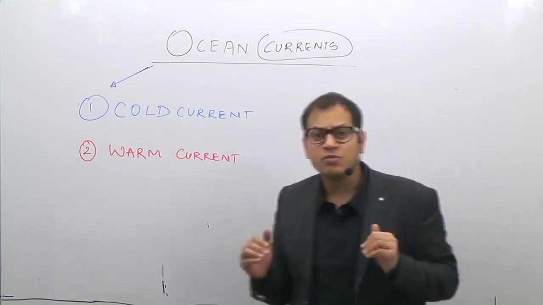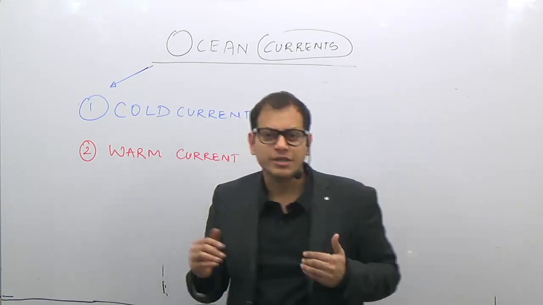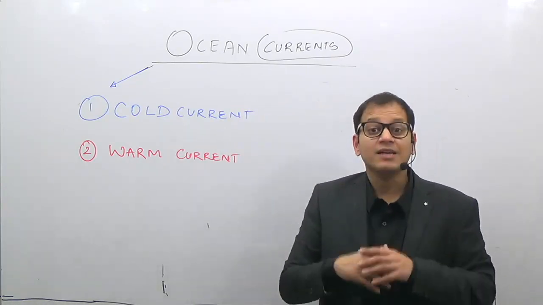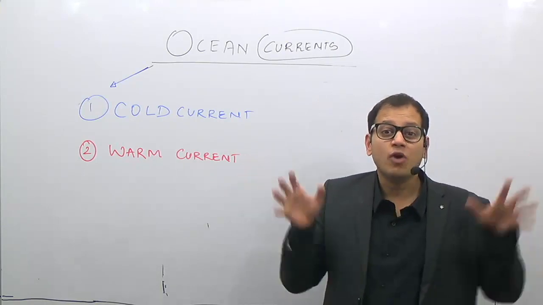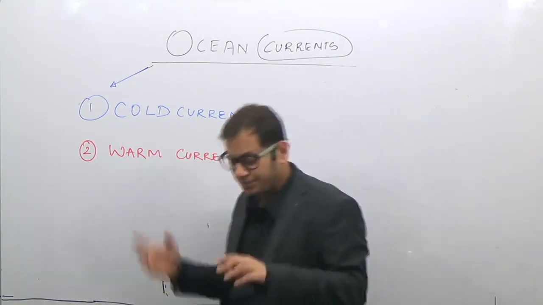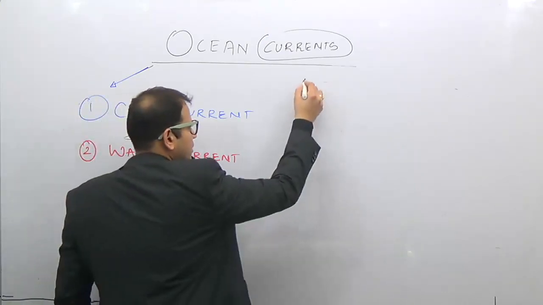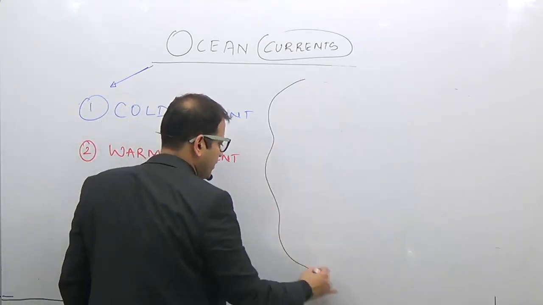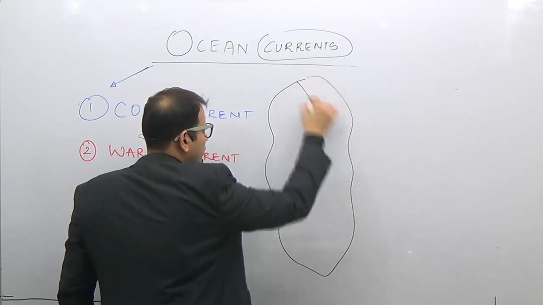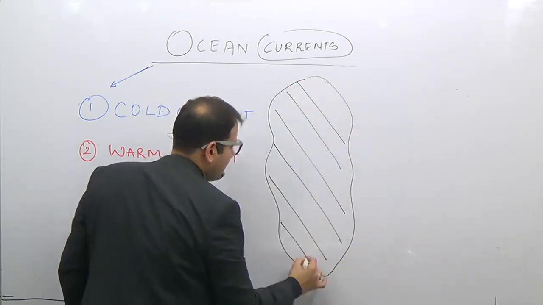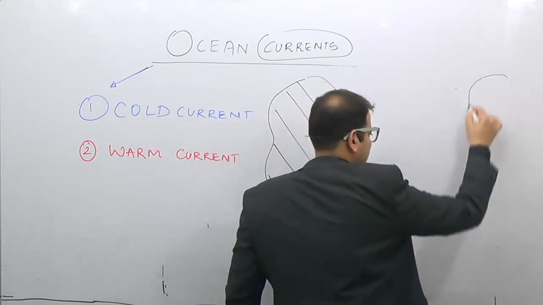Before we study the factors which determine the ocean current, and before we study the different types of ocean current, let us understand what is a warm current and what is a cold current. Consider a hypothetical situation with two hypothetical continents. This is one continent, and consider this as another continent.